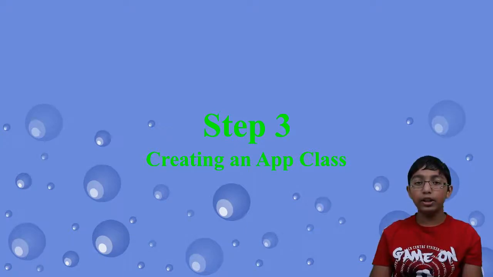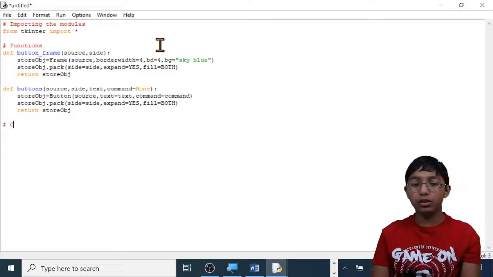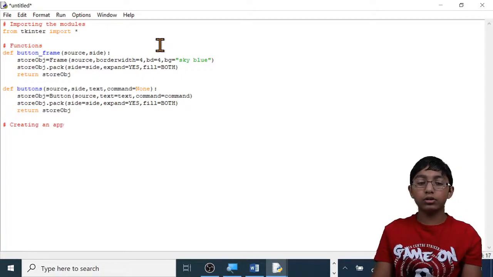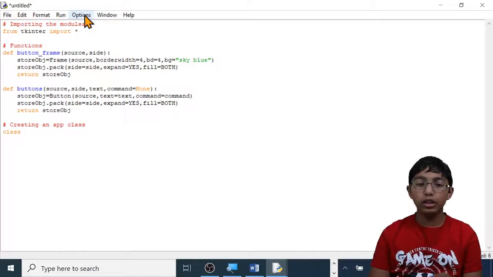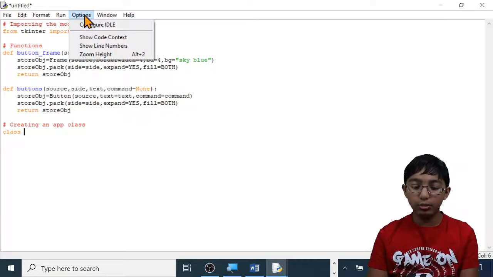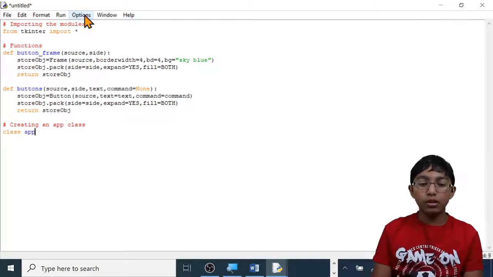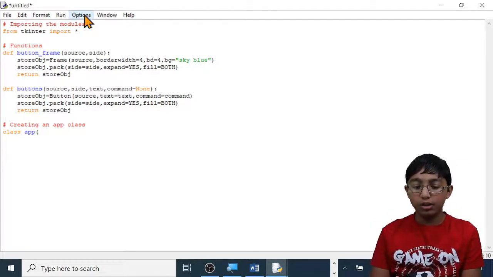Step 3. Creating an app class. A class is similar to a function. It is a blueprint for a character or an object. To create one, type class, space, then the class name. In this case, it is an app class, so I'm going to call it app. Class app, open brackets, and it's going to be